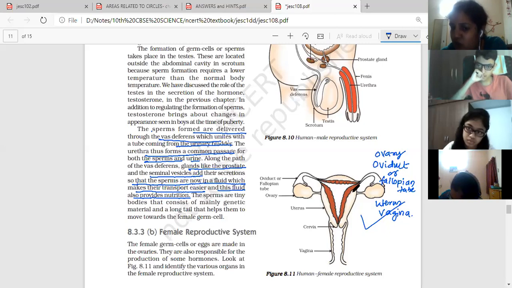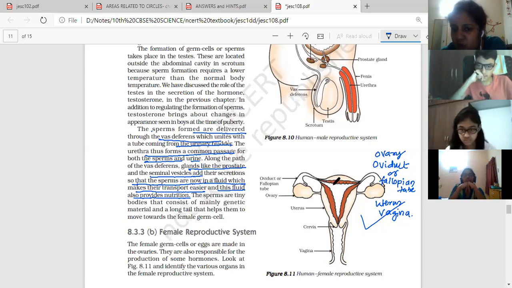So this will be formed every month. This formation starts when ovulation is done. When the menstruation phase starts, at that time only this layer will start forming. The uterus prepares for the pregnancy.